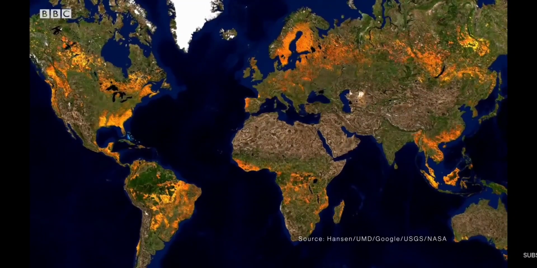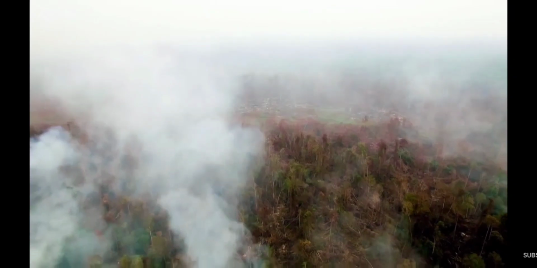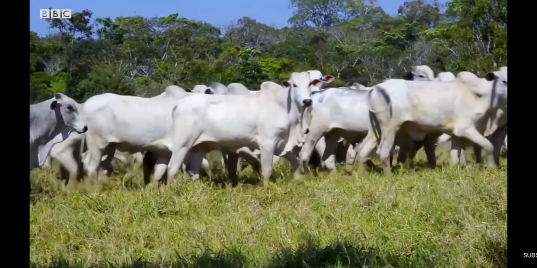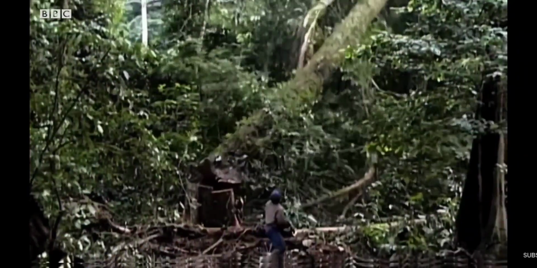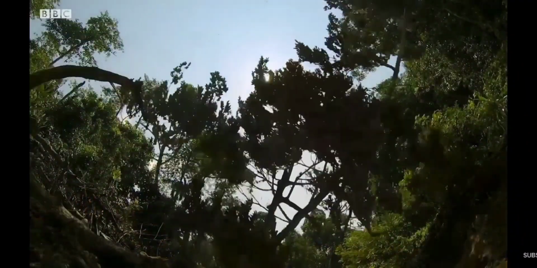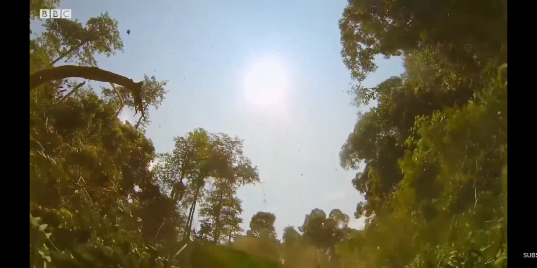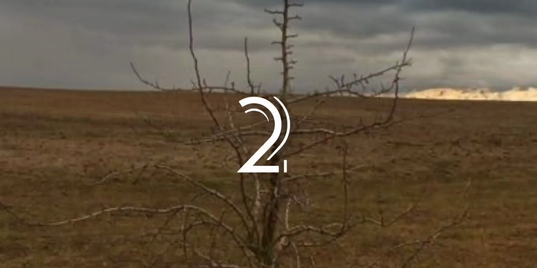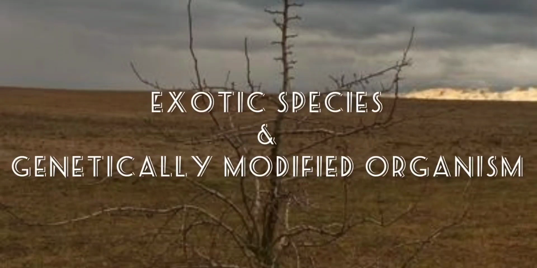The transformation of the natural areas determines not only the loss of the vegetable species, but also a decrease in the animal species associated with them. For example, due to deforestation and loss of forest land and grasslands, the animals dependent on these lands also decrease and are endangered. Secondly, the introduction of exotic species and genetically modified organisms.